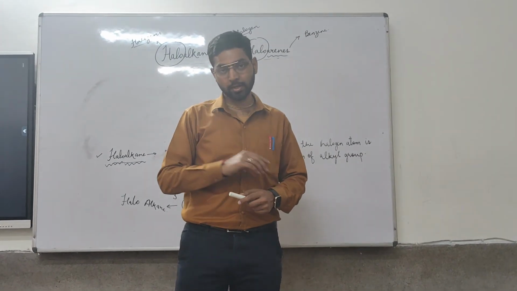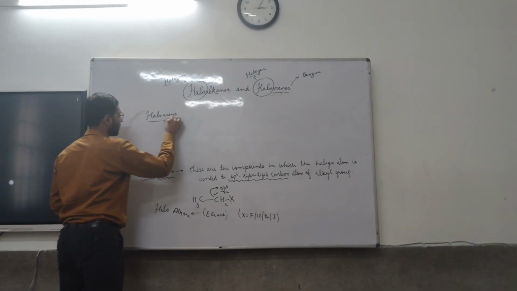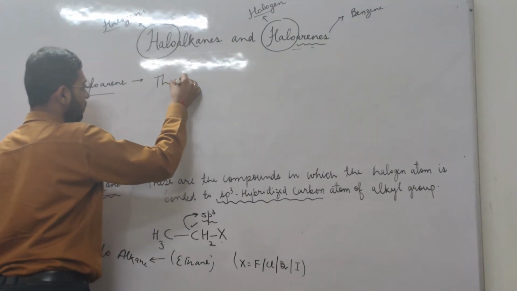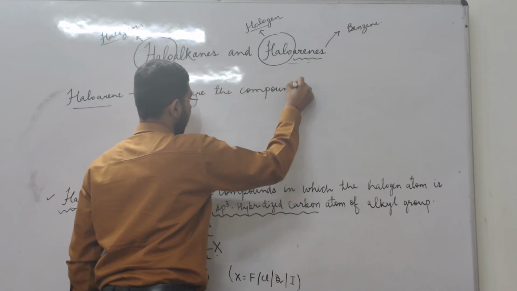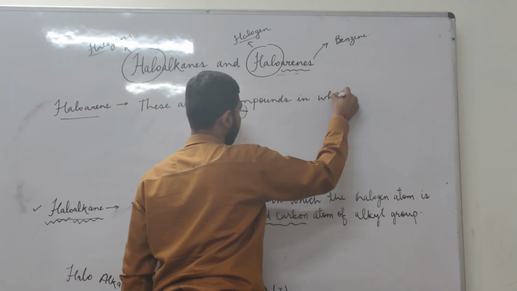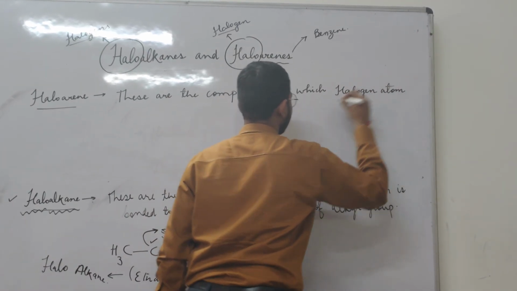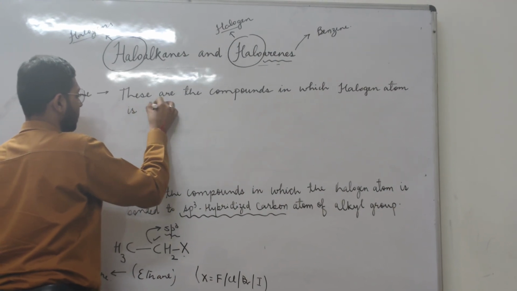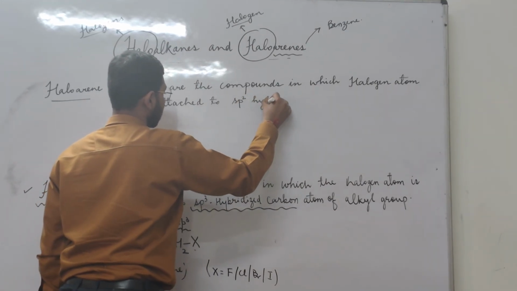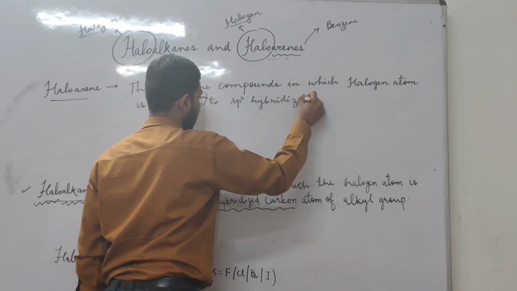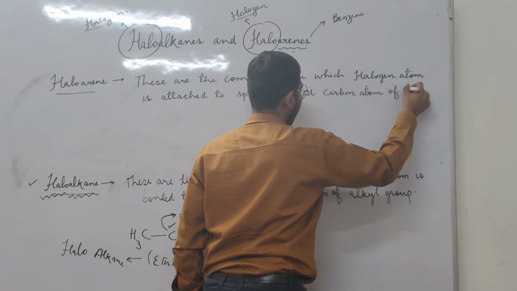So haloarenes are the compounds in which the halogen atom is attached to an sp2 hybridized carbon atom of an aryl group.